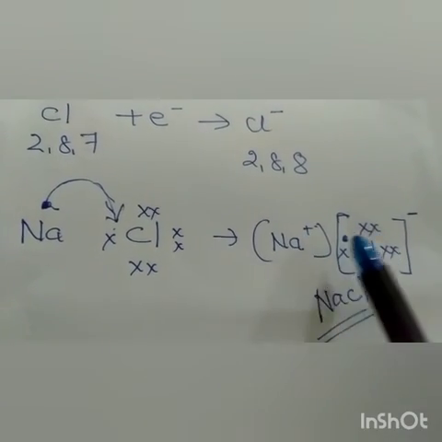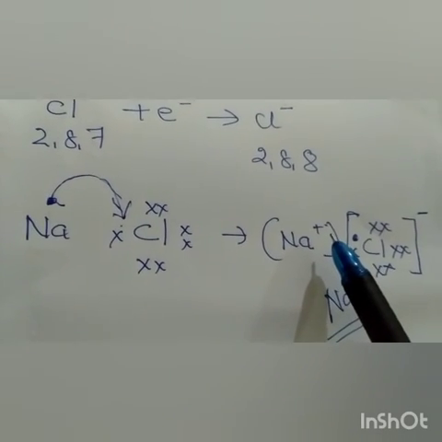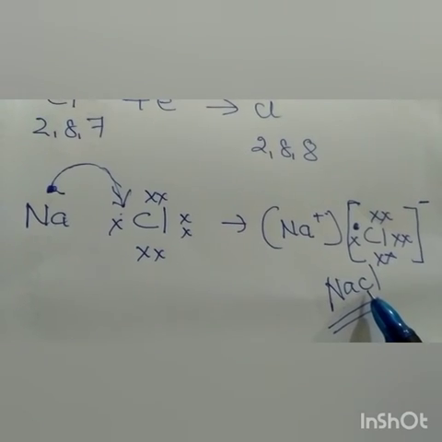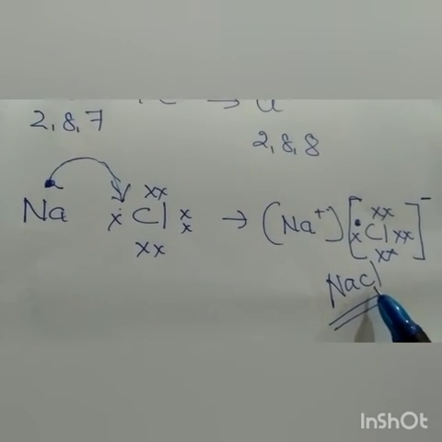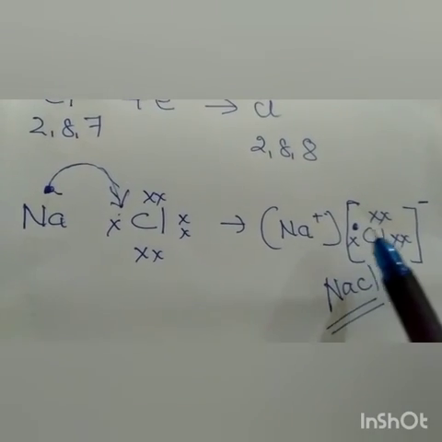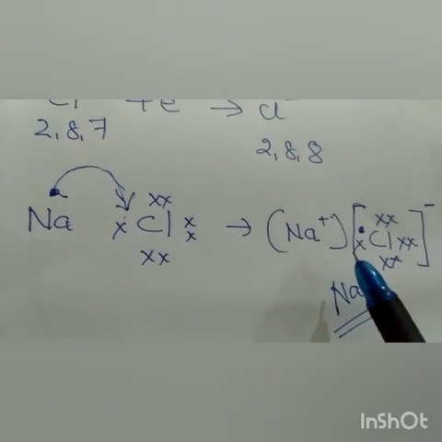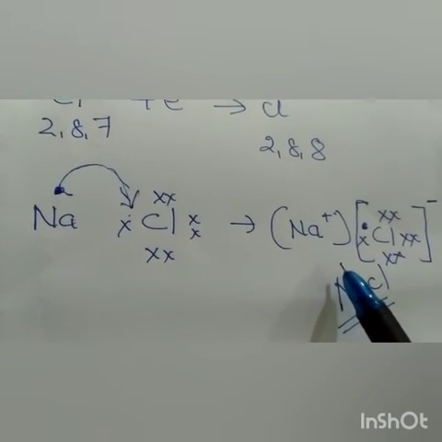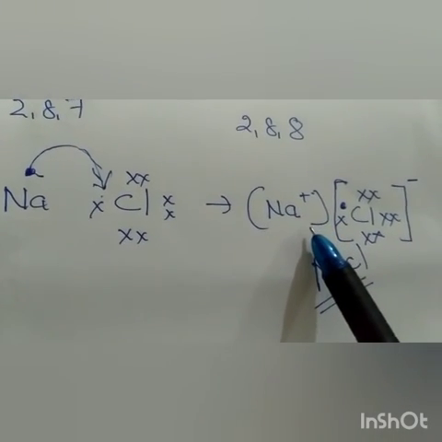Now they are oppositely charged ions, and these oppositely charged ions will attract each other strongly, and a compound called sodium chloride is formed, which is an ionic compound. Okay, and this type of bond is called electrovalent bond or ionic bond, the bond which is formed by losing or gaining the electrons. I hope it is clear to everyone.